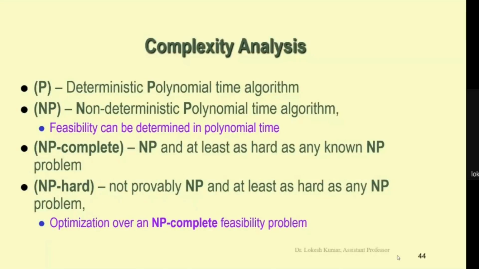P means the algorithms which take deterministic polynomial time, whereas NP means non-deterministic polynomial time algorithms. We cannot determine the time for computation.